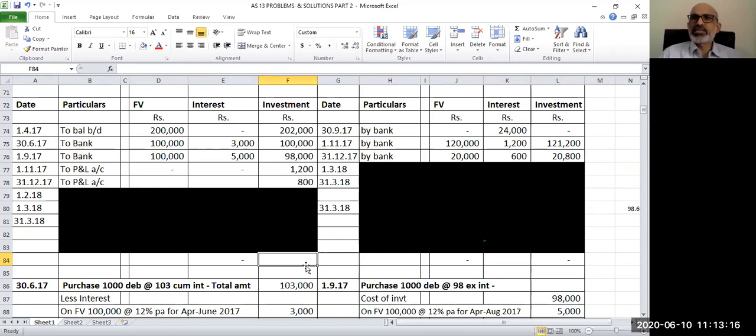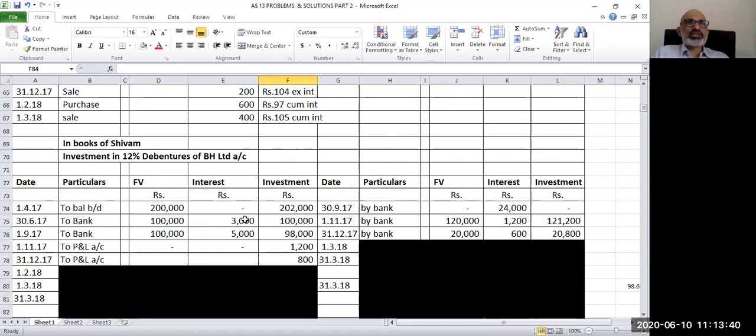That is the entry for recording the sale, followed by the transfer of profit to profit and loss account. So we have recorded the sale on 31st December 2017. Let us proceed with further transactions.